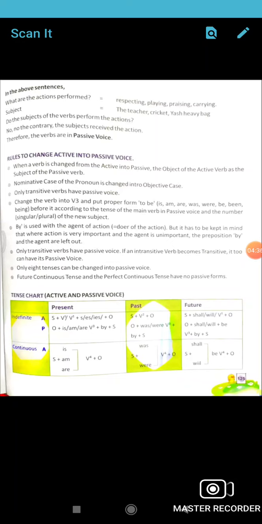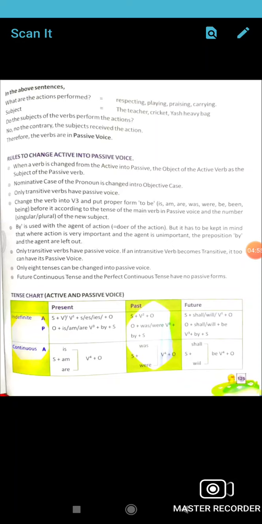Now the tense chart: what helping verb is used in the indefinite present. Check here, active actually. A indicates active and P indicates passive.